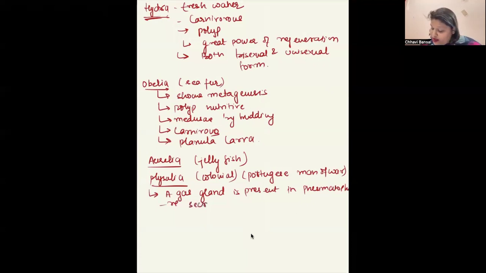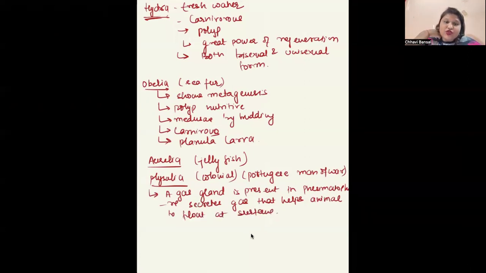Nematophore secretes gas that helps the animal to float at the surface. Okay. They also show polymorphism.